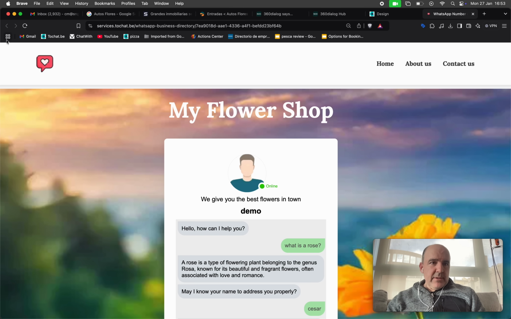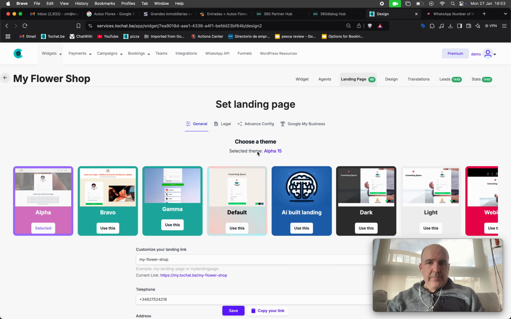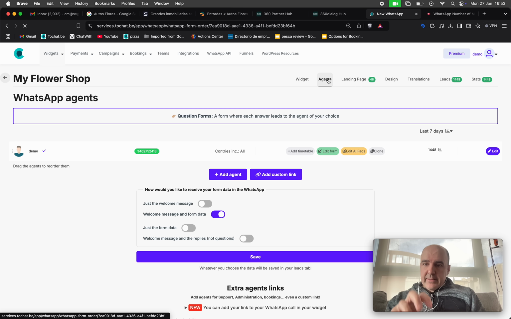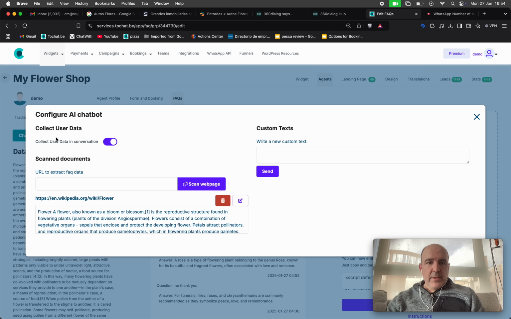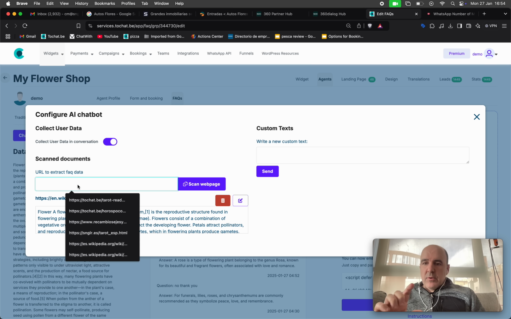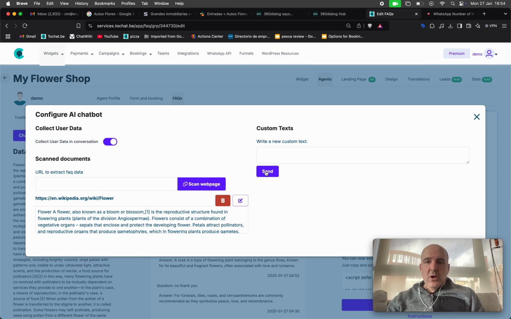Okay, so this is the AI. The setup, let's go to the setup. So how do we create this? We go to agent. The AI belongs to the agent. Okay, so we have an agent. For this agent, we create content for the AI. The content is here. Here you can add websites you want to scan and feed information, or you can type content here about specific topics.